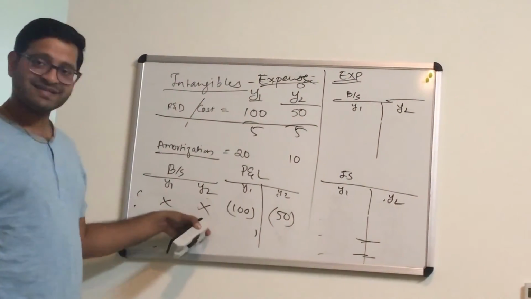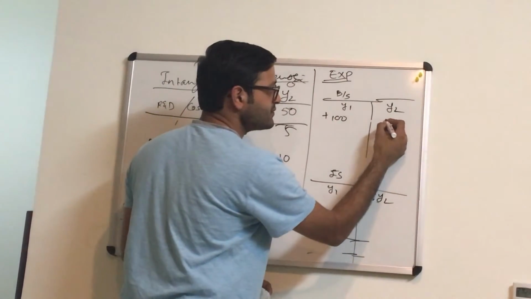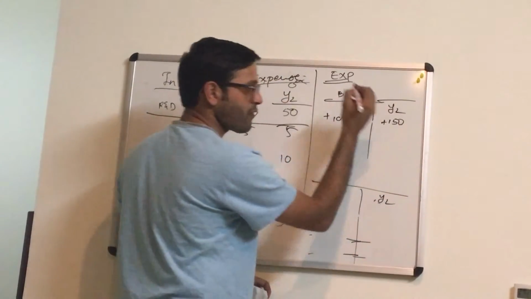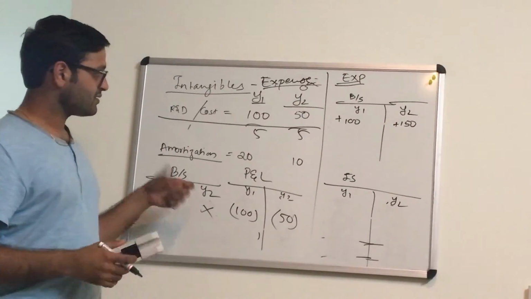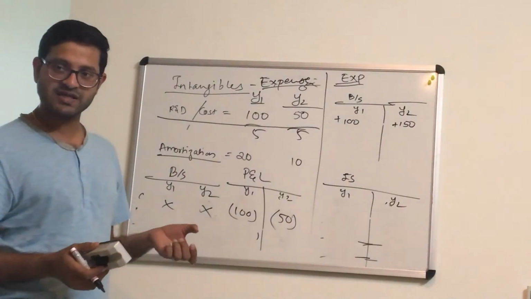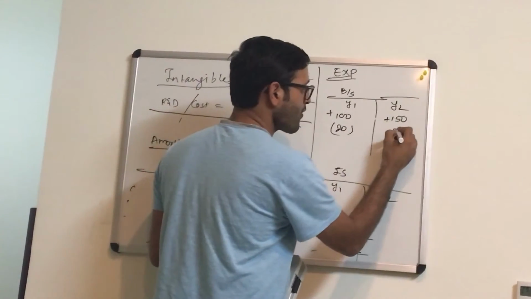So my assets are plus 100 first and then 150. Good with that? But there is a question of amortization as well. So how much amortization here? Less 20, less 30.